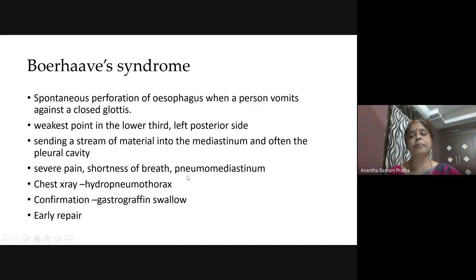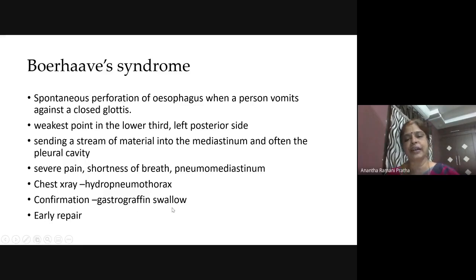If you examine, pneumomediastinum will be there, even subcutaneous emphysema will be there. So this is an emergency presentation. Then if you take a chest X-ray, you can see hydropneumothorax. That means air and fluid. In mediastinitis, a lot of fluid will be secreted in the mediastinum. CT scan also will show air fluid level.